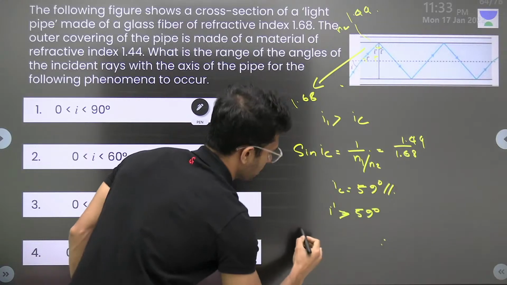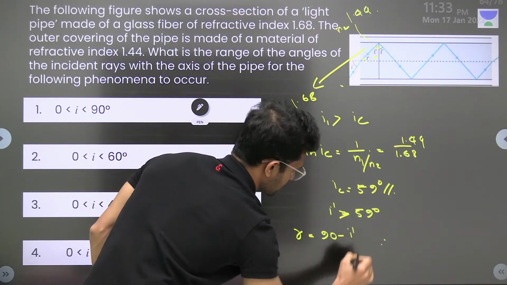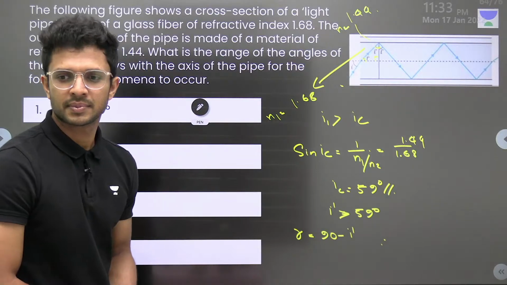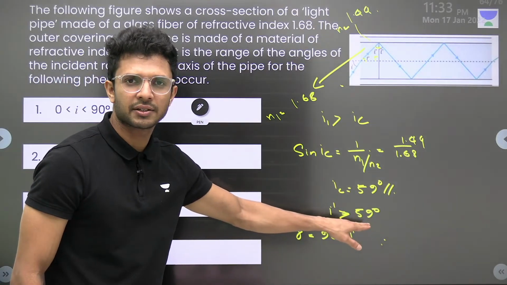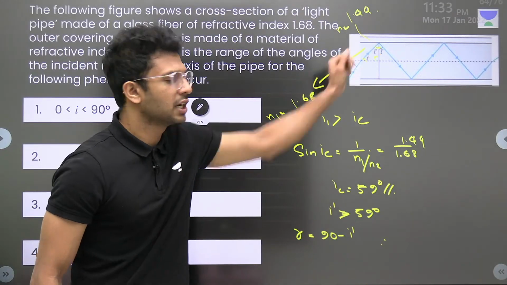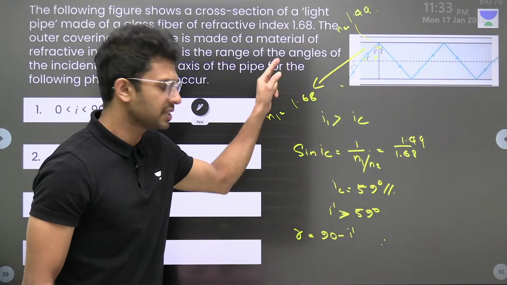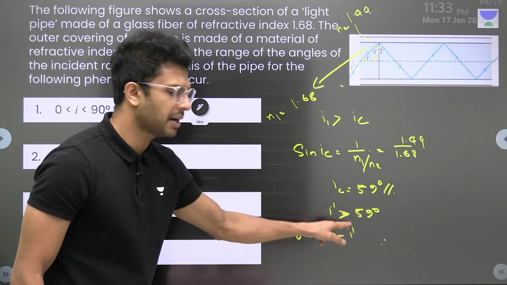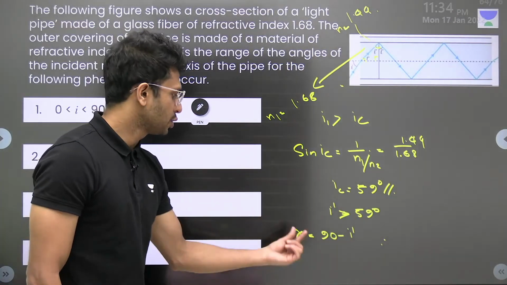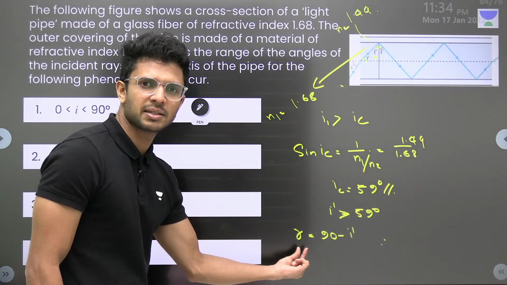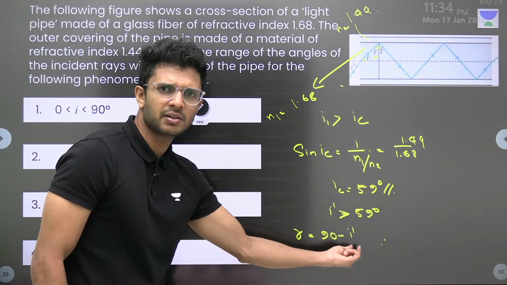So this R will be 90 minus I dash. Look, I dash has to be greater than 59 for total internal reflection to happen. If the value of I dash increases, 90 minus I dash will be decreasing, isn't it? So R will have the maximum value when I dash has the minimum value.